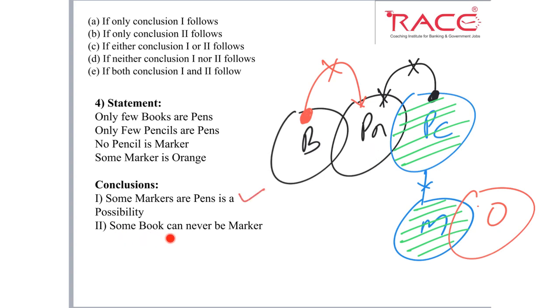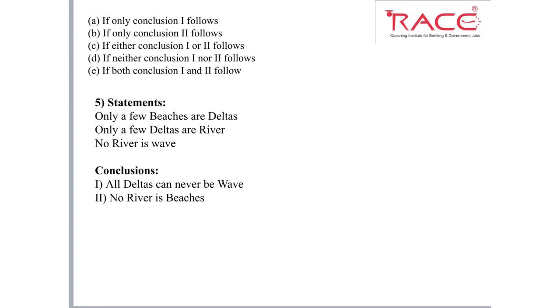Second, some books can never be marker. So here we can see this is book and this is marker, and "can never be" is a definite case. So whenever any two elements have no relation between them, we cannot have any definite relation. So some book can never be marker is false. So what is our answer? Option A.